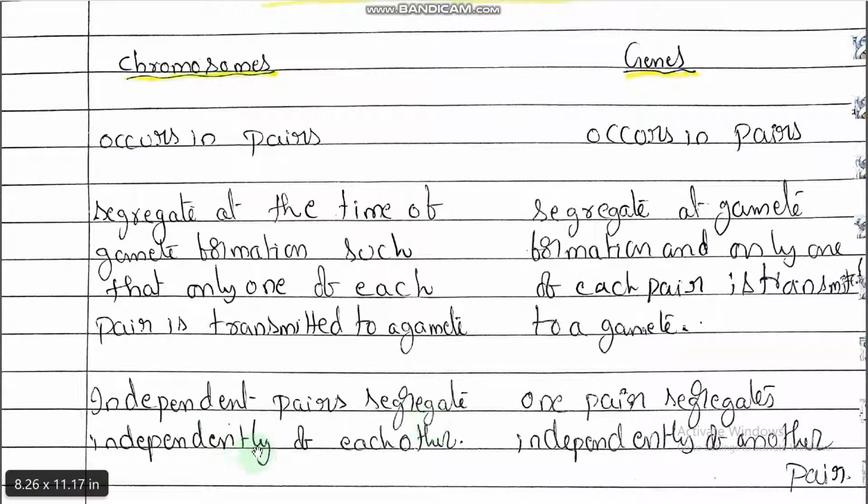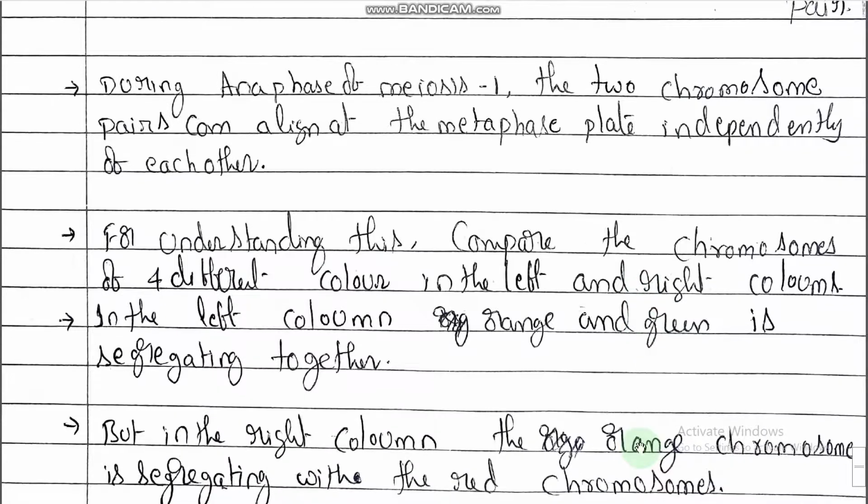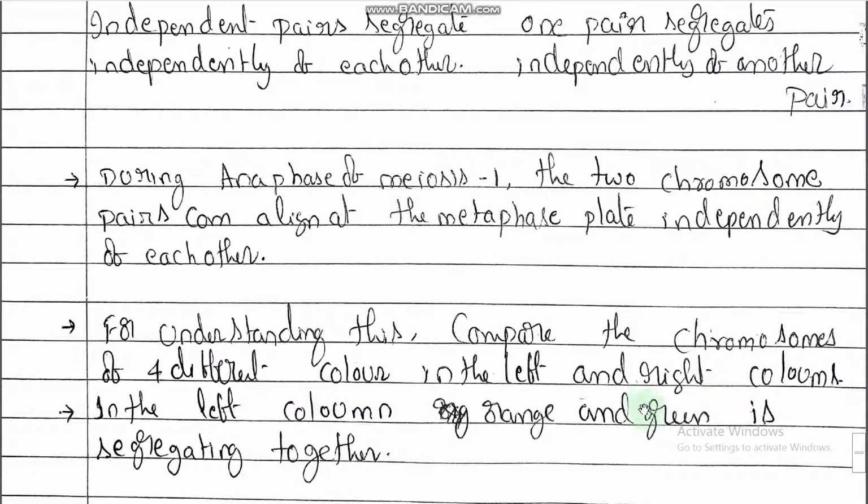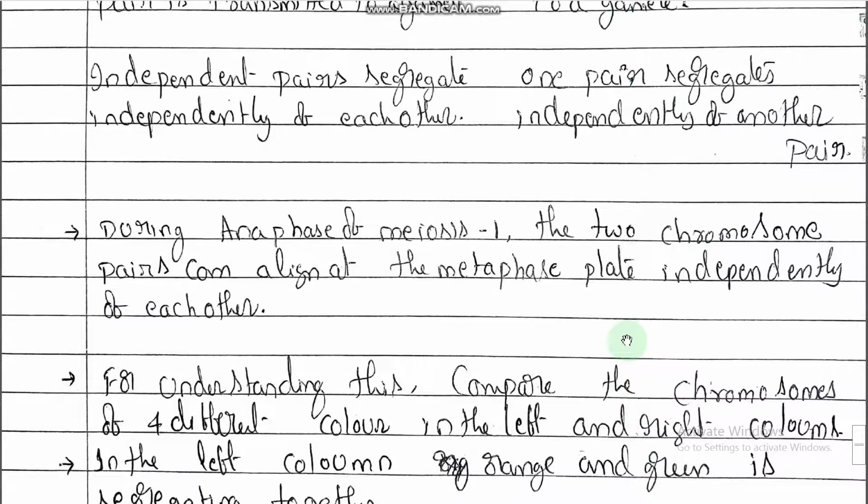Independent pairs segregate independently of each other. So independent chromosomes attach with any other chromosomes independently of each other. One pair of genes segregates independently of another pair. So these are the comparisons between chromosomes and genes. You should remember an important point: whenever chromosomes are separating, the genes also separate, because a gene is a part of a chromosome, right? Okay. So in the NCERT textbook the diagram is given; I will tell this explanation, and after that we will go through the diagram, right.